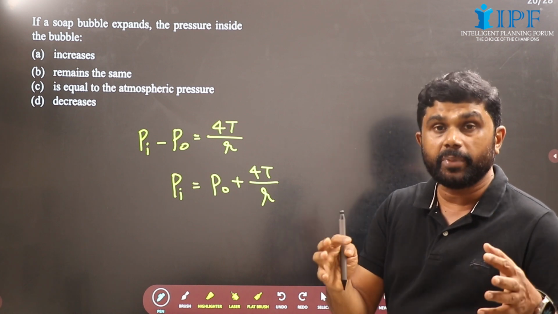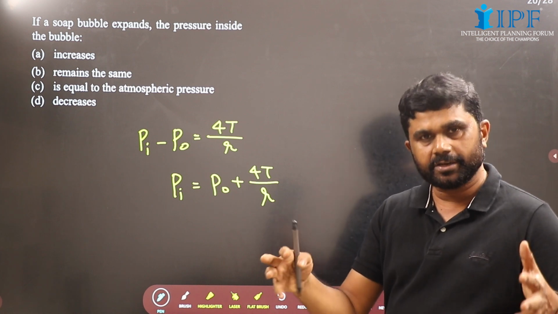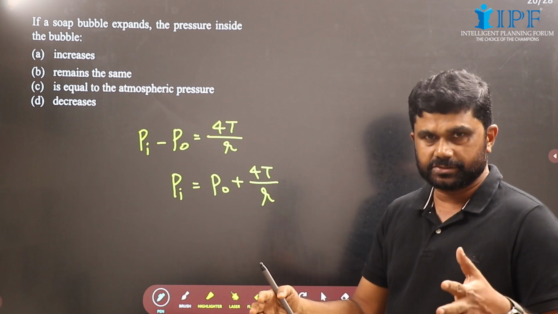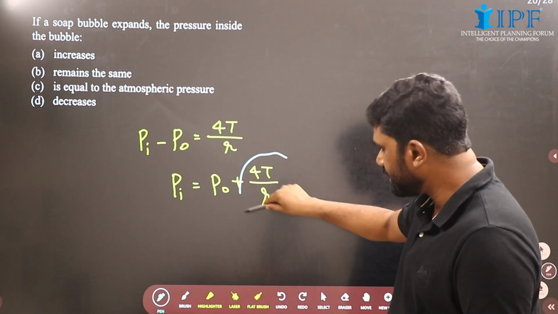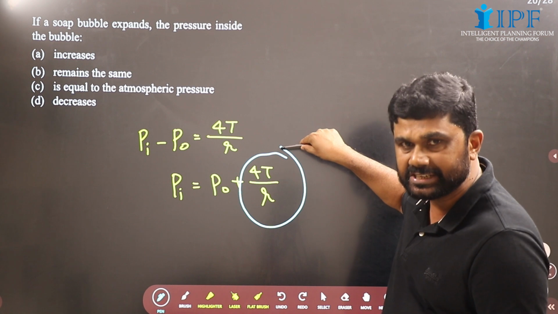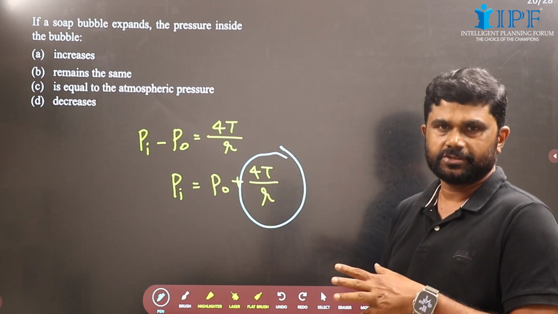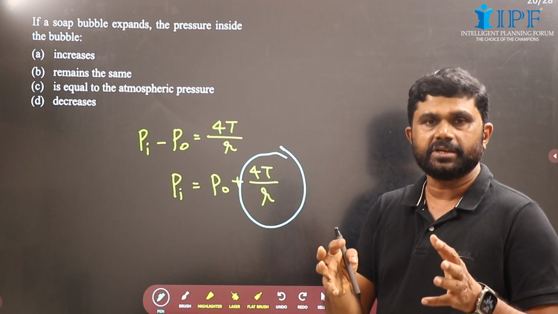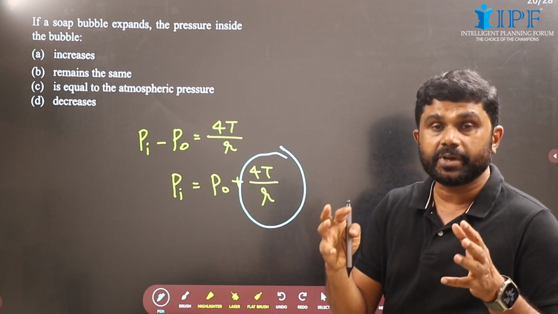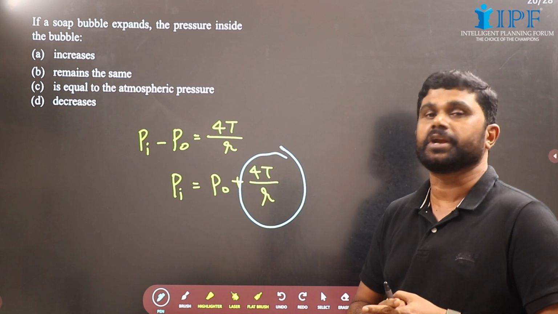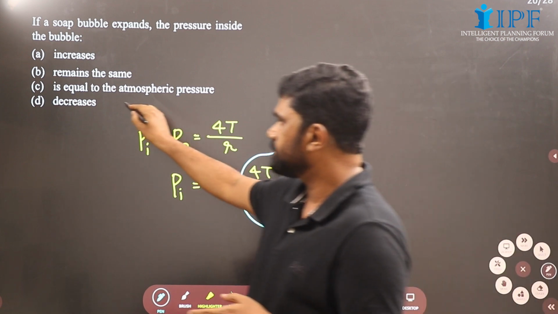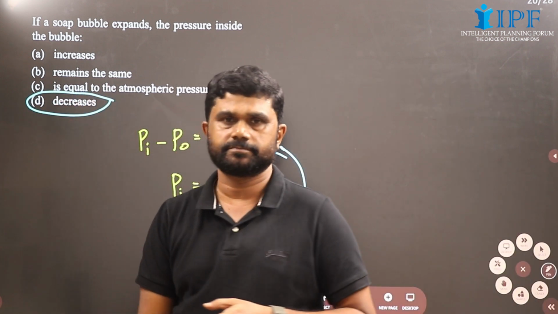Now as the bubble expands, what does it mean? The radius will increase. So when the radius increases, this term will decrease and the pressure inside the bubble will decrease. Even though it is simple, that is one of the typical questions that you should expect for NEET. This is the answer: decreases.